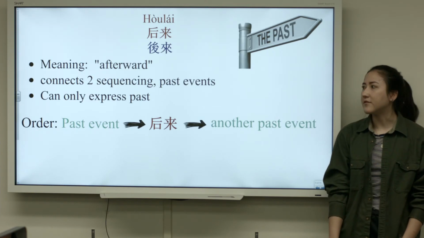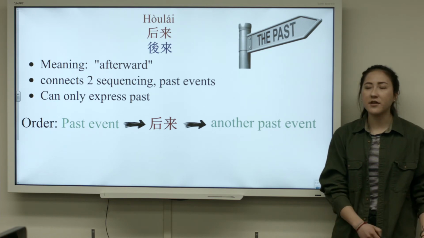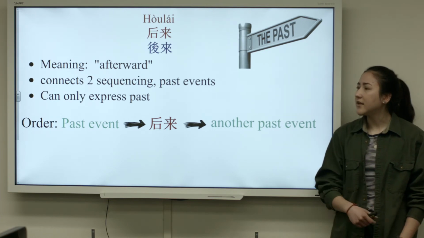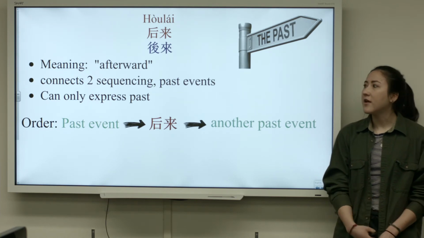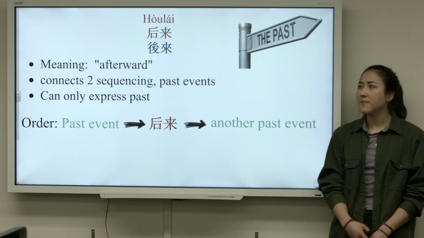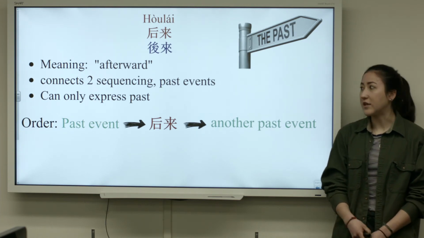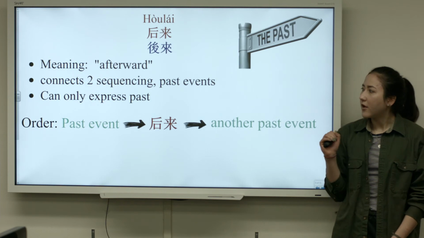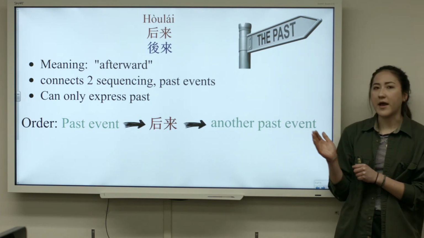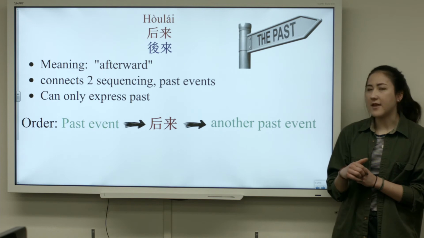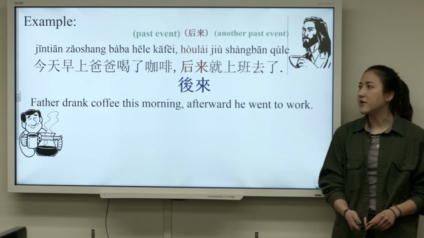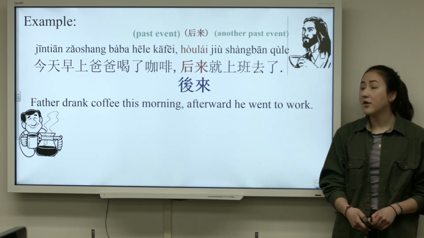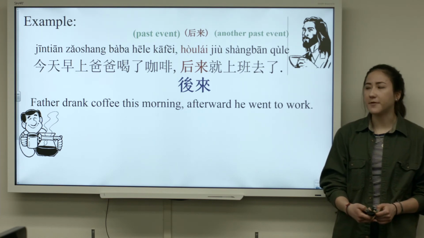And houlai is different in that it is used to connect past events. The meaning is roughly afterward. It connects to sequencing past events, and it can only express past. That's the distinct difference from yihou. So the structure of our sentence is past event, houlai, and then another past event. An example of this is 今天早上爸爸喝了咖啡，后来就上班去了.